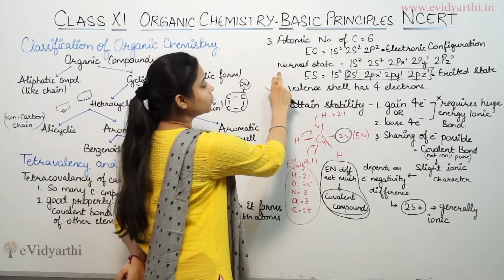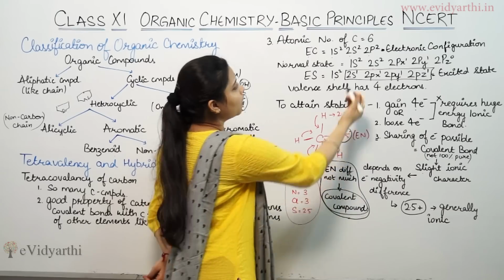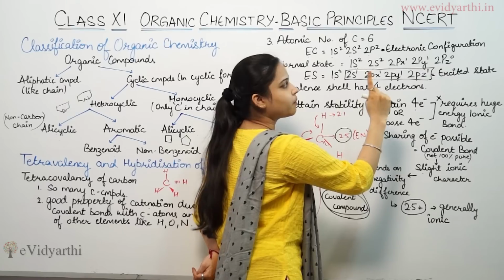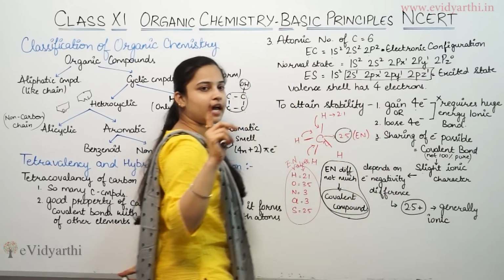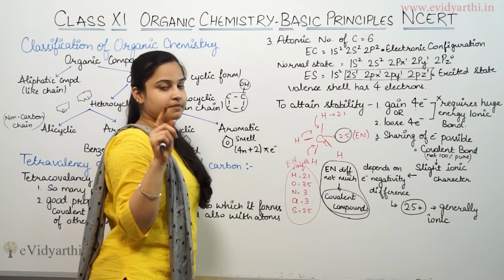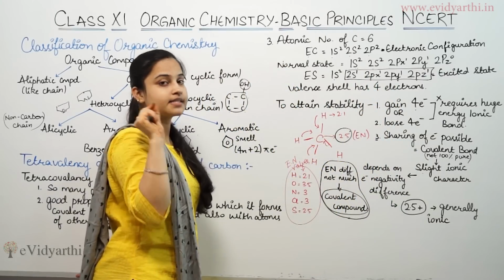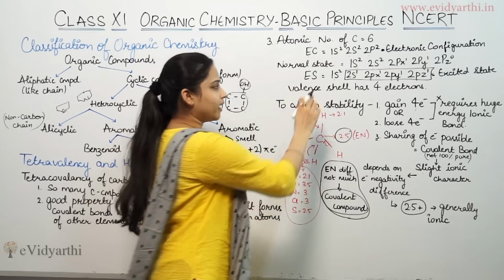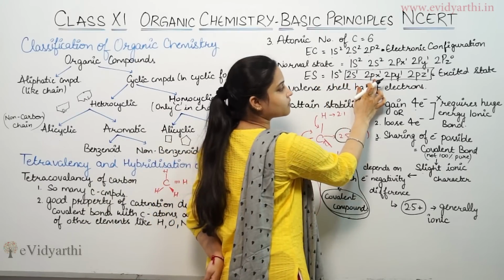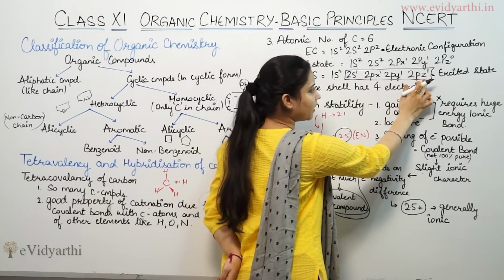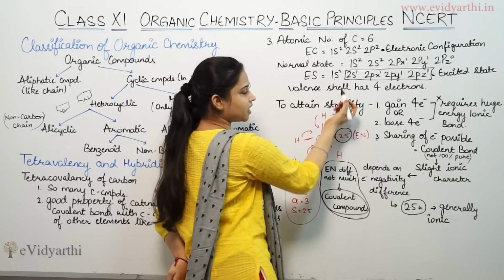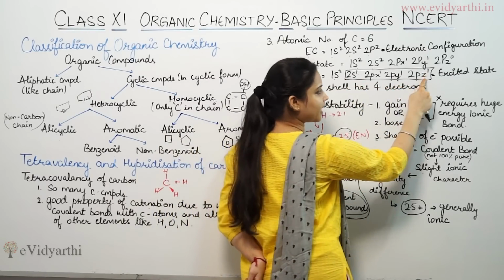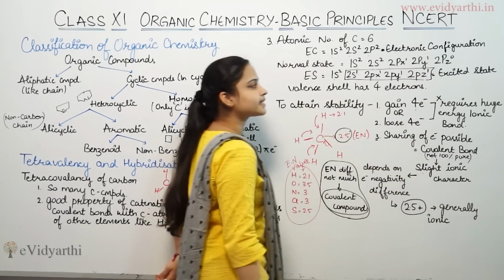In the normal state we can describe it as 1s2, 2s2, 2px1, 2py1 and 2pz0. That means the pz orbital is empty. If I come to the excited state, it is 1s2, 2s1, 2px1, 2py1, 2pz1. Now, in the excited state, one electron from the s orbital is shifted to the p orbital, that means the pz orbital.